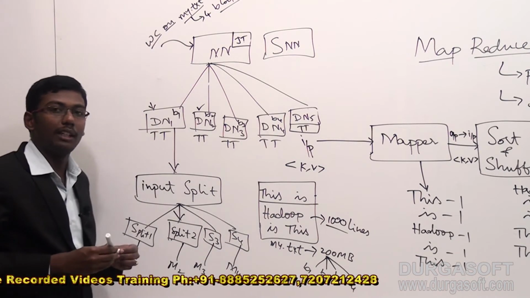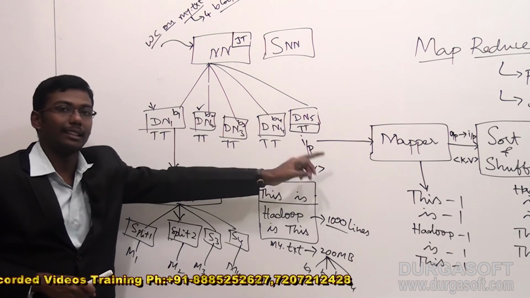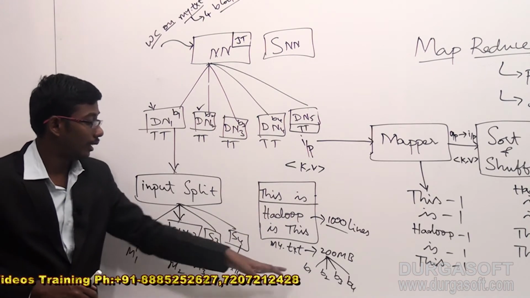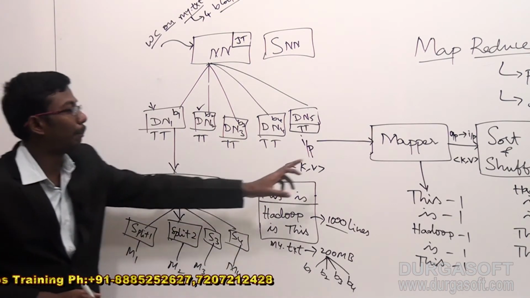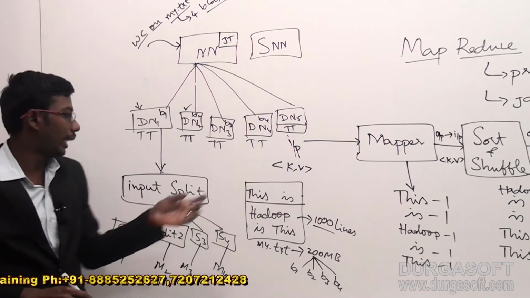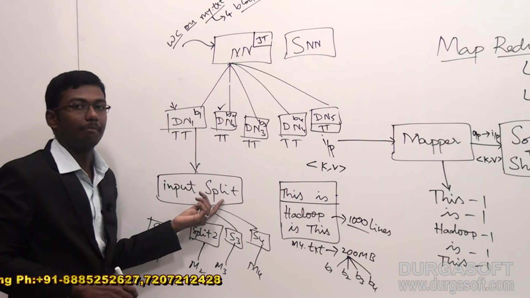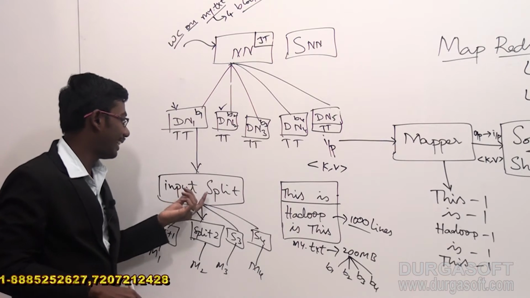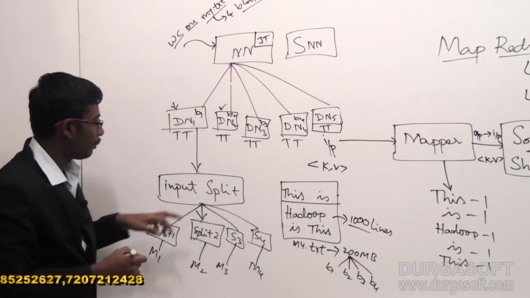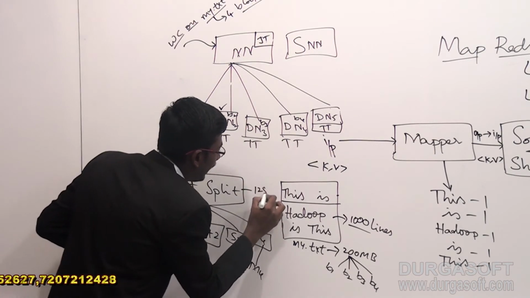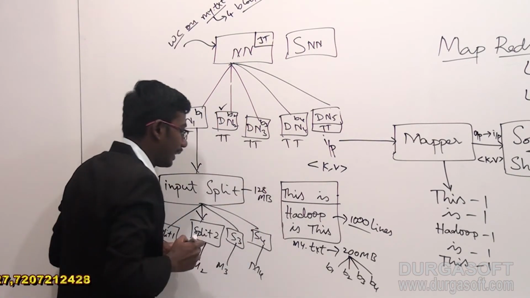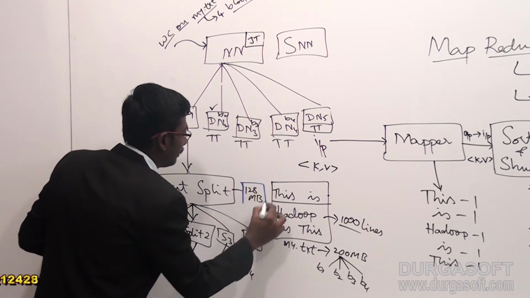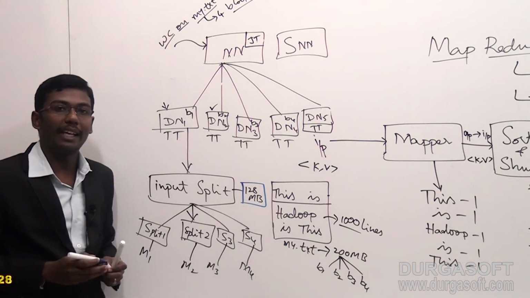This is very important. The mapper generation cannot be decided by the programmer, and it cannot be based on the normal size. The mapper count will always follow the rule based on the input splits only. Fine. As part of the manual configuration, I can change this input split size. Suppose I take the input split size as 128 MB. There is no restriction on taking the input split size as 128 MB.